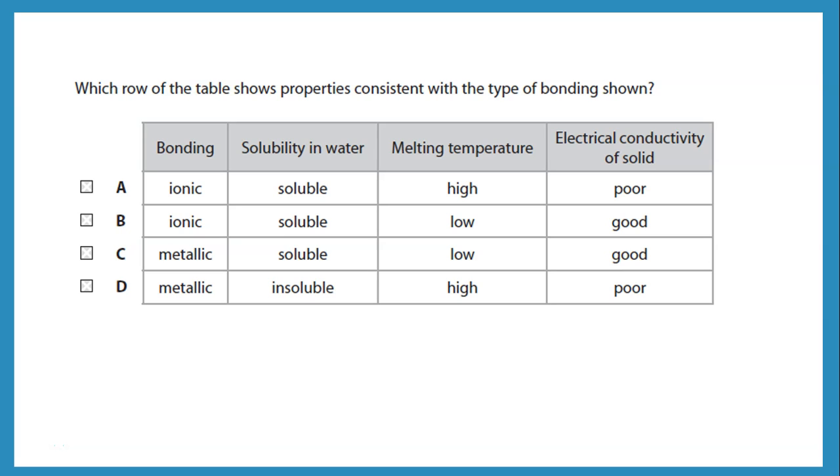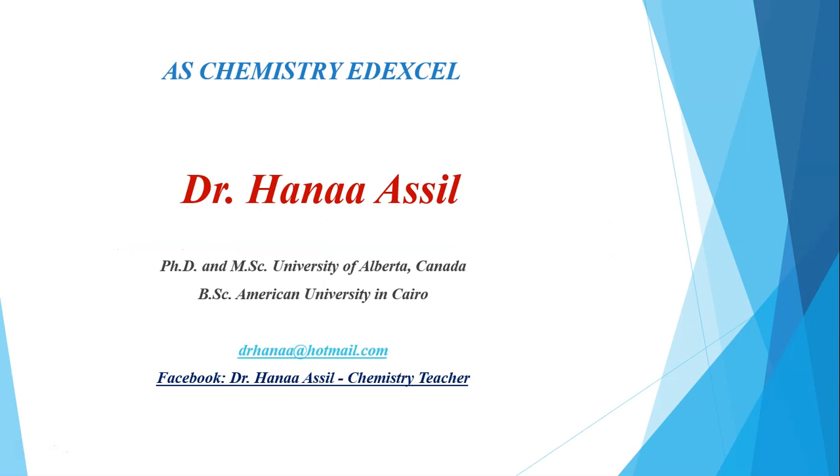Well, let's see. We're talking about what? Ionic. Ionic is soluble in water. Yes, ionic compounds are soluble in water. High melting temperature. Yes. Poor electrical conductivity as a solid. Yes. All the other choices are wrong. For example, D, when we say metallic, of course the metallic compound is insoluble in water. It has high melting temperature, but it would conduct electricity as a solid, so all of the others are wrong.